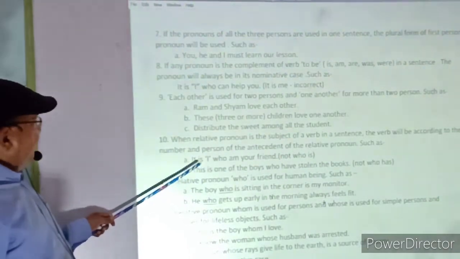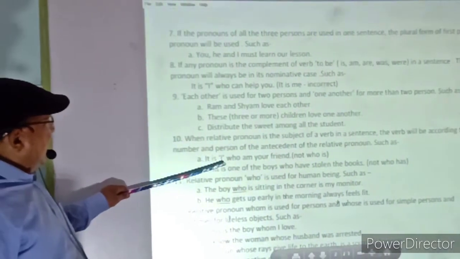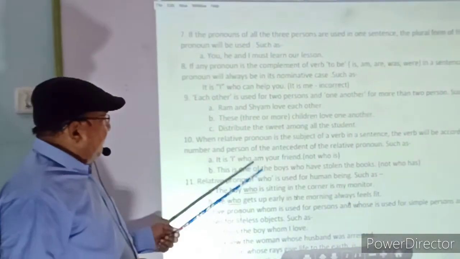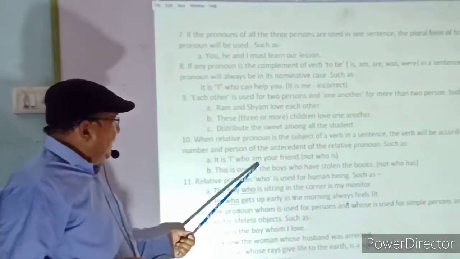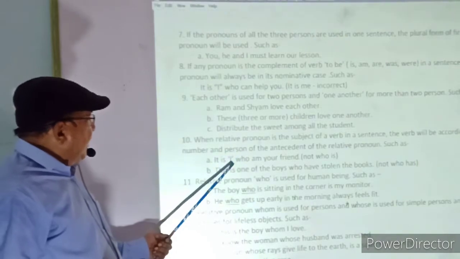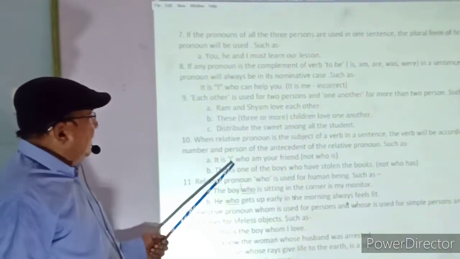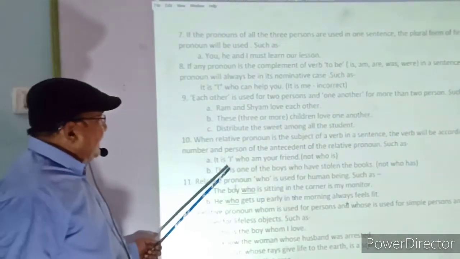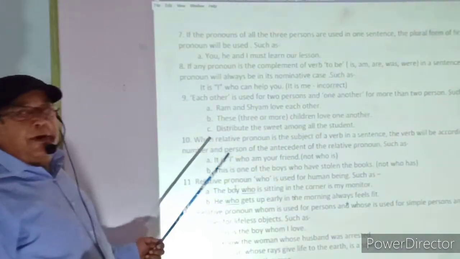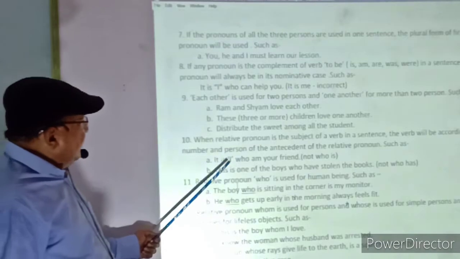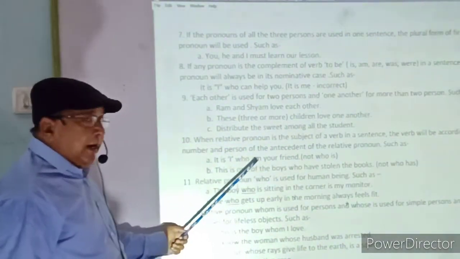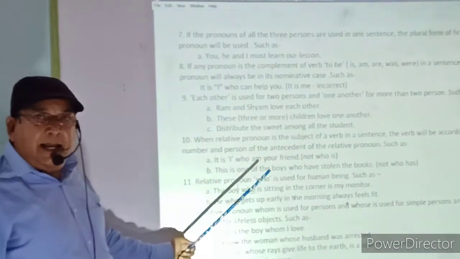For example, it is I who am your friend. In this case, the verb will be used according to the antecedent, before the relative pronoun. The antecedent is I. So therefore, this verb will be according to the I.